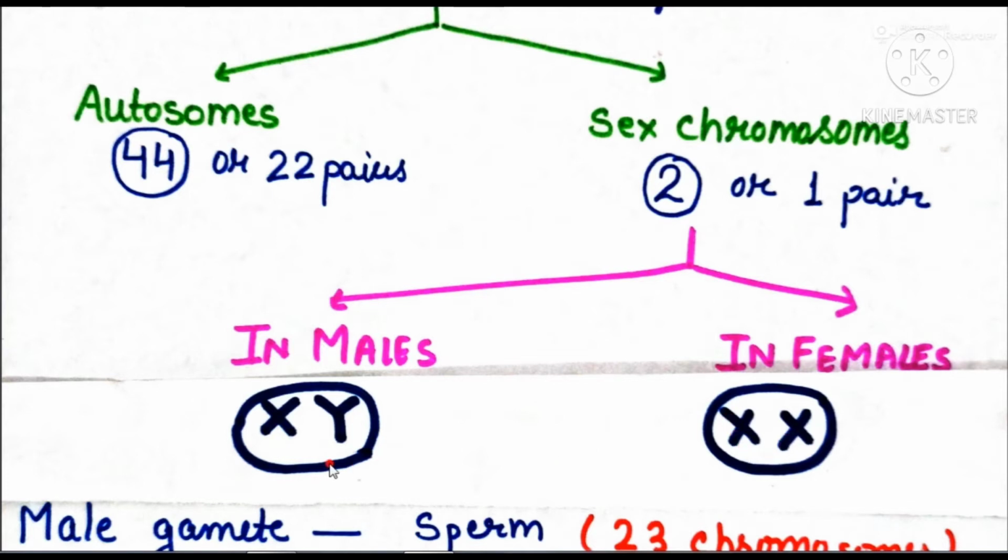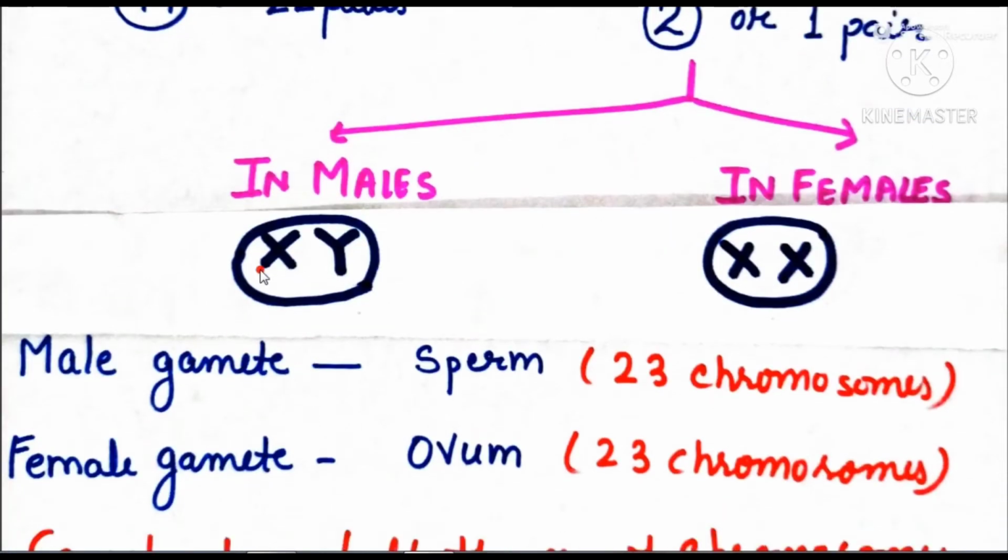So we can say that in males the gametes which are formed, the sperms, either contain the X chromosome or contain the Y chromosome. Yes, only one chromosome will be in one gamete. This is a natural thing. But in females, because both the chromosomes are of the same type, all eggs contain the X chromosome.